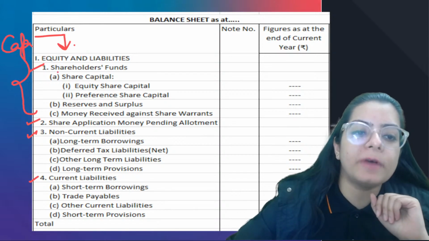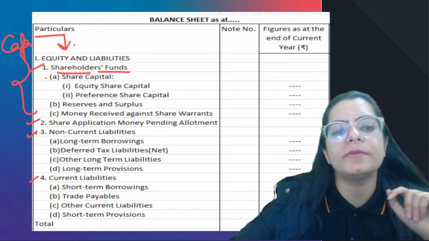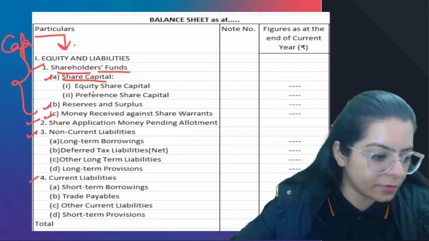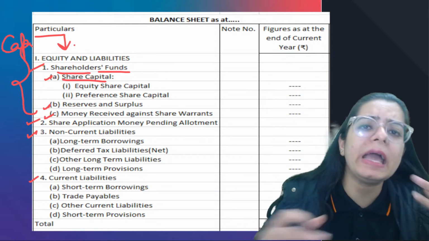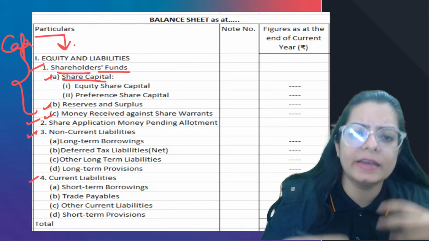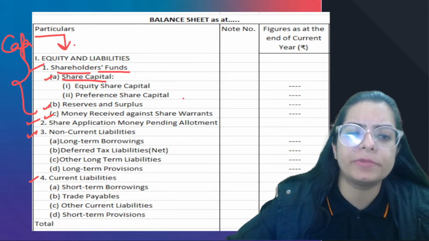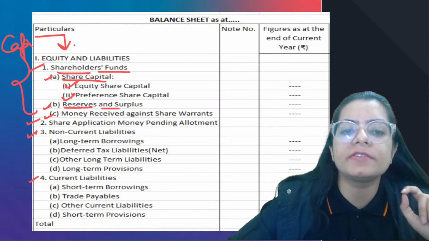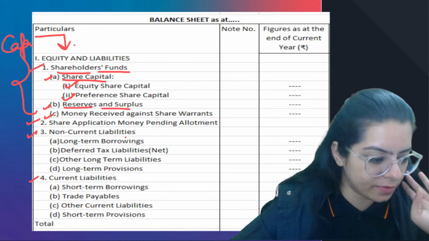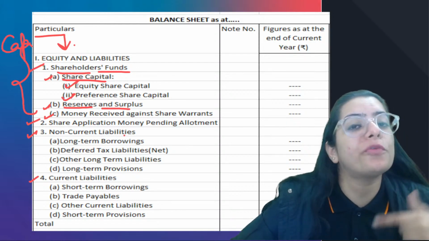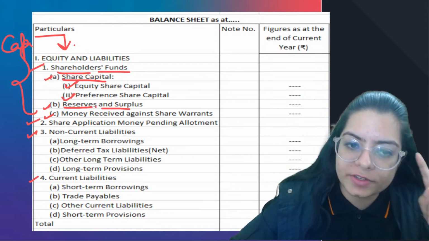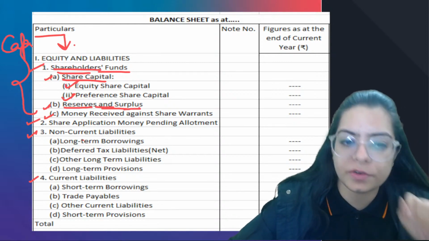So, shareholders' fund, right? Shareholders' fund is divided into parts: SRM. Share capital means the capital of the owners. It has two types: equity share capital and preference capital. Then reserves and surplus, whatever reserves you have. Reserves are created out of profits, and profits also belong to owners. So reserves and surplus lie under shareholders' fund.